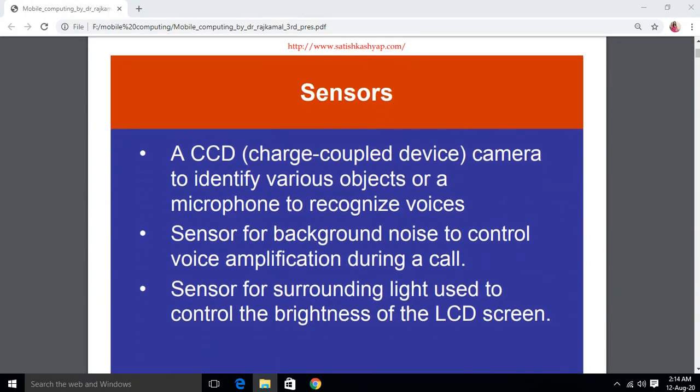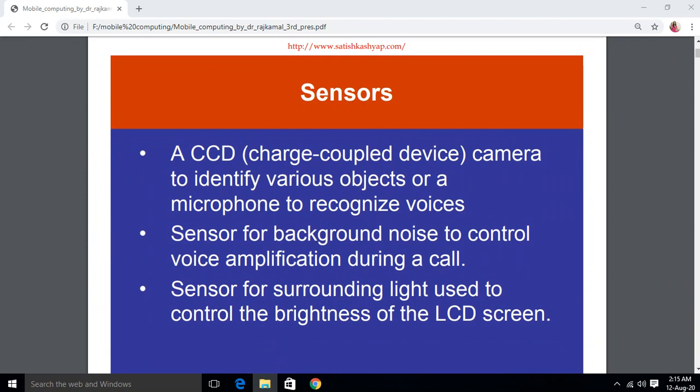Now the CCD, that is the charge coupled device camera, identifies various objects, and a microphone recognizes voices. Some sensors, for example the camera, can identify that there is an object and click the pictures. Similarly, the microphone recognizes the voice. Automatically it records the voice if there is a voice at the microphone. So likewise these sensors work.